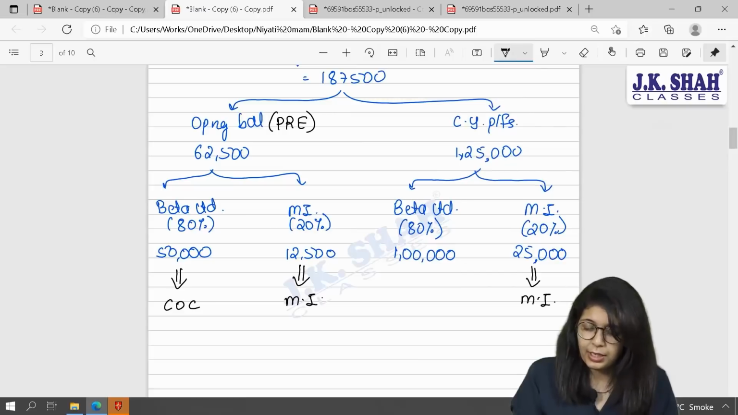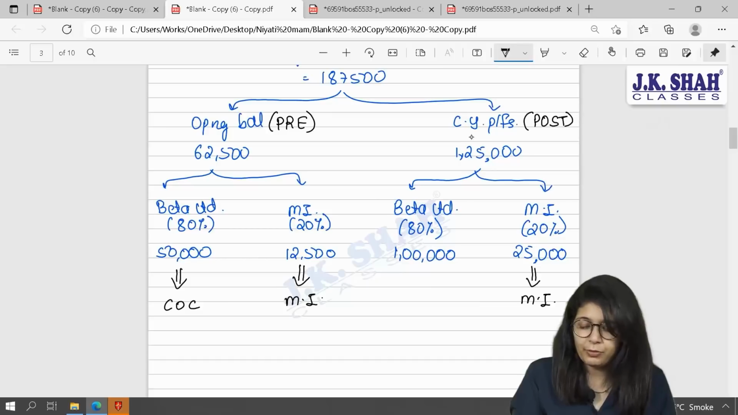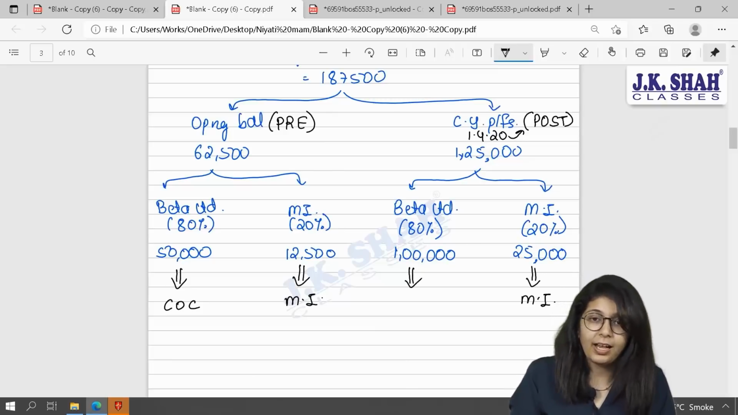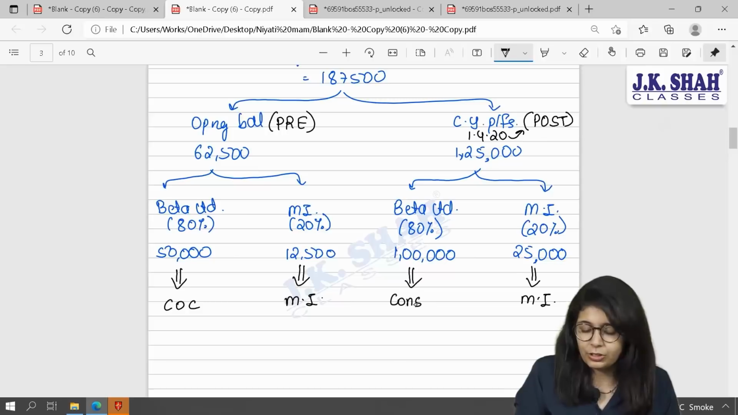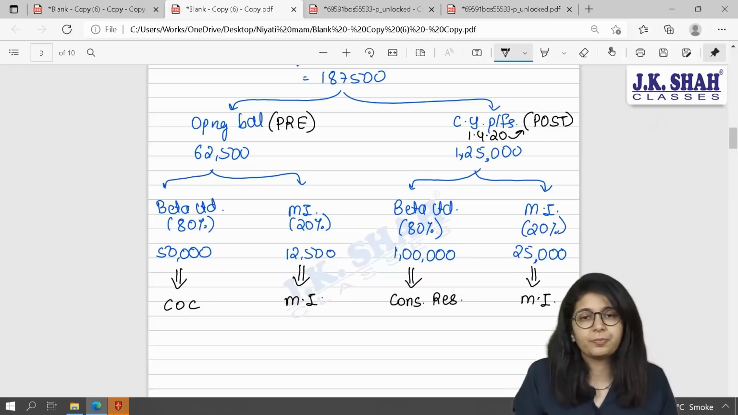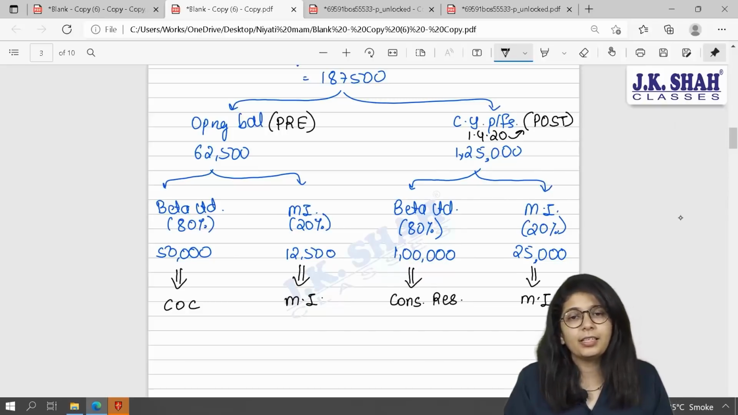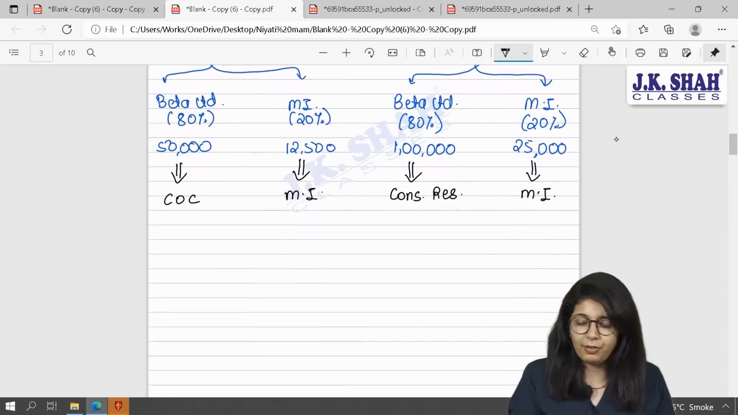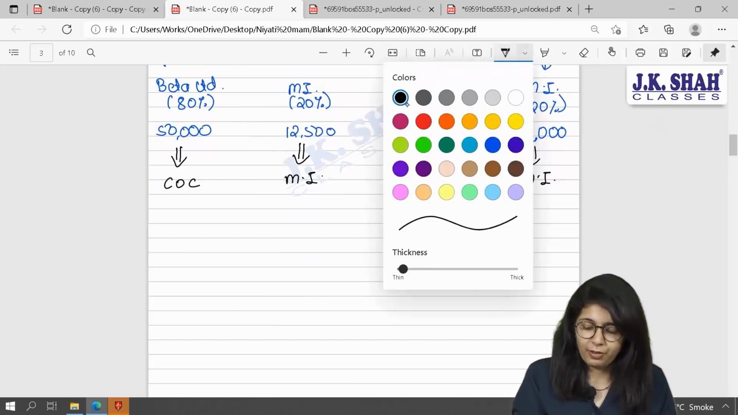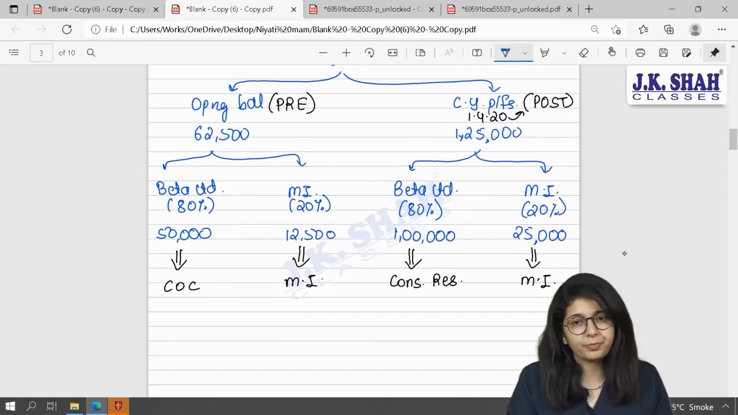What about current year profits? Beta, completely post. Why? Because my date of acquisition is 1st April 20. So it is completely post. And if at all Beta has worked to earn this profit, then Beta will say it should be added along with my profit. That means I will transfer this to consolidated reserves. I'll add it to Beta's existing reserves. Is it clear, everyone? So Beta, we have our reserves bifurcation here.